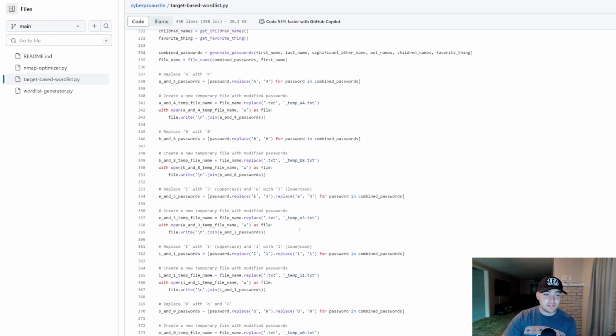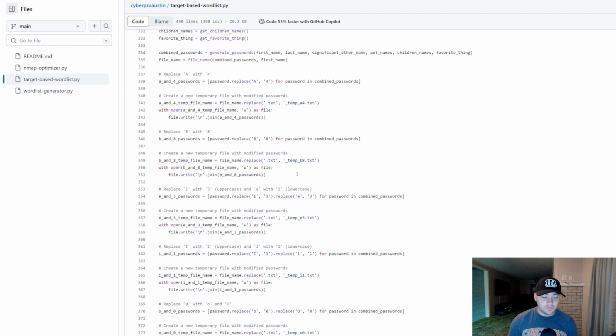I copy and pasted the code that I made from the company wordlist generator, because I basically wanted to make sure that we're continuing to keep everything the same way, that we're checking for all of the obvious changes in words.